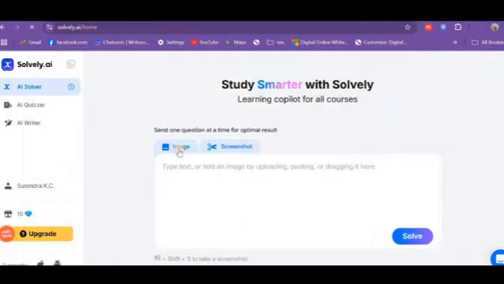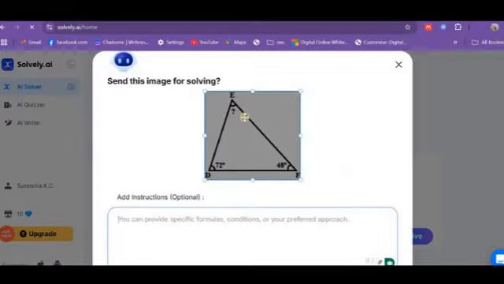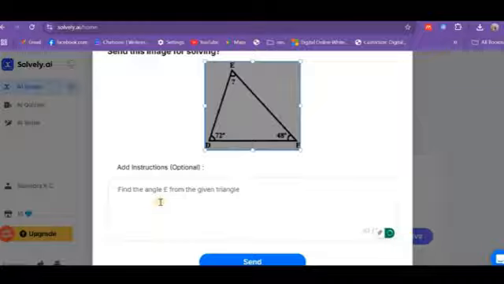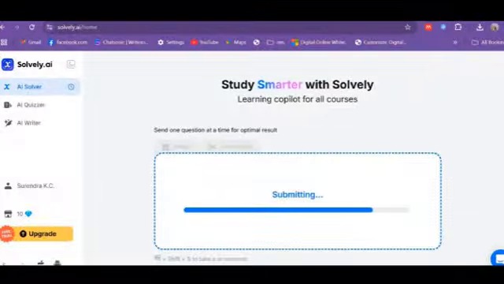We can solve problems related to images. For example, there is an unknown angle E. So we can ask the question. The question is: find the angle E from the given figure, and click on send. It takes a number of seconds.